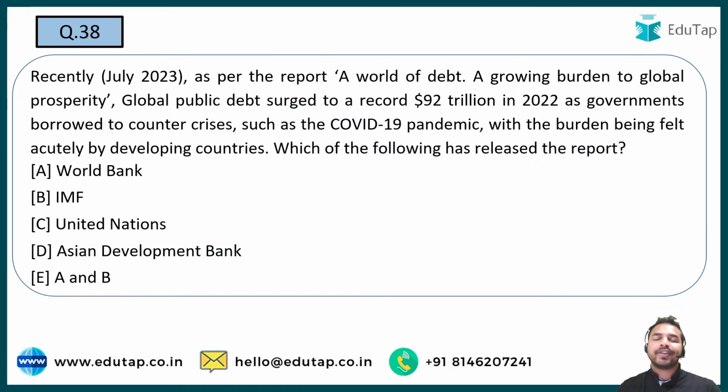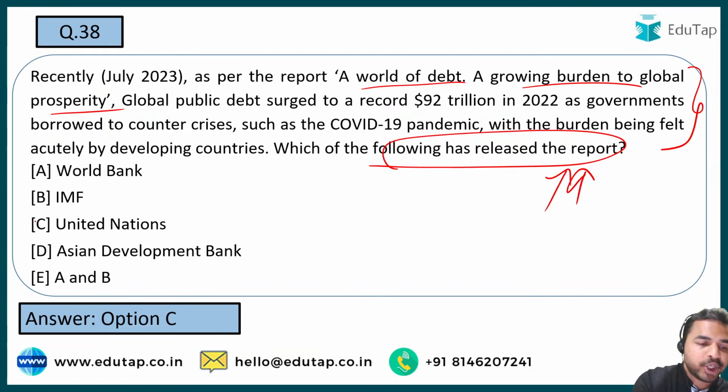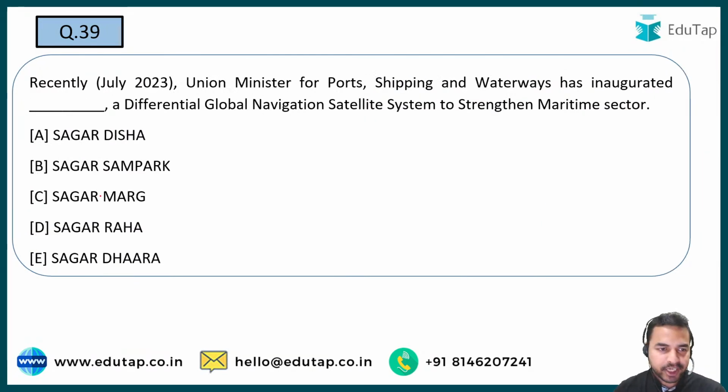बढ़ते हैं अपने अगले क्वेश्चन की तरफ, which is on the report, A World of Debt: A Growing Burden to Global Prosperity. So guys, यहाँ पर इस पर्टिकुलर क्वेश्चन के अंदर आपके सामने क्या क्वेश्चन है? A very basic question. The question is just on the releasing body of this particular report. So guys, quickly tell me the name of the body which releases this report. See guys, in the exam you will see such long paragraphs, but the very first thing that you have to do is read out what exactly has been asked in the question. That is the most important part. So यहाँ पर question में क्या है? Releasing body की बात कर रही है. Releasing body कौन सी है? It is the United Nations which releases this particular report. Let's move on to the next question guys.